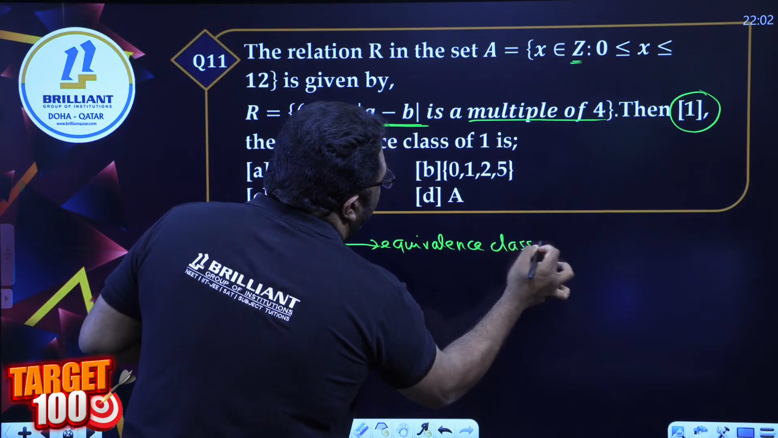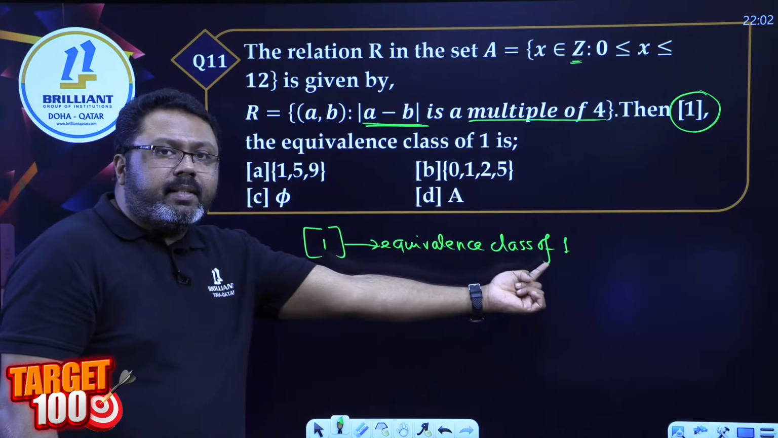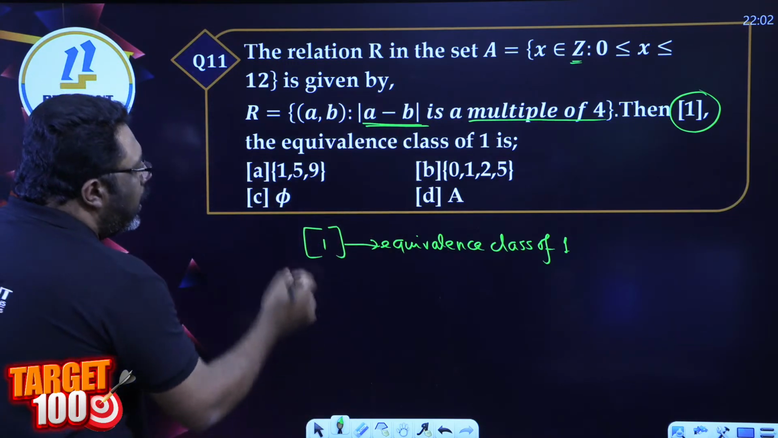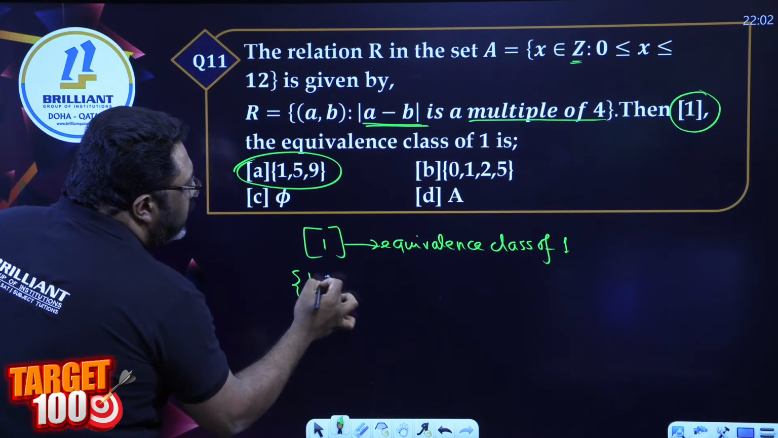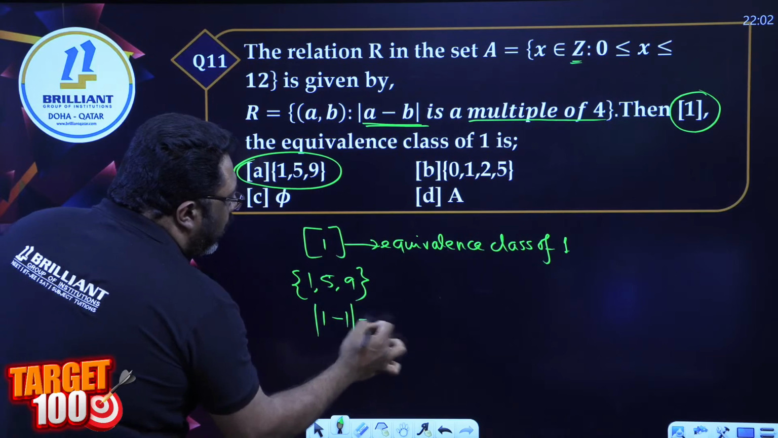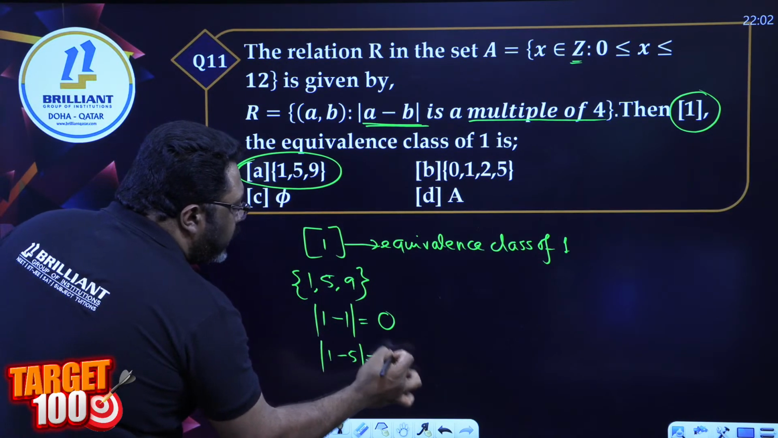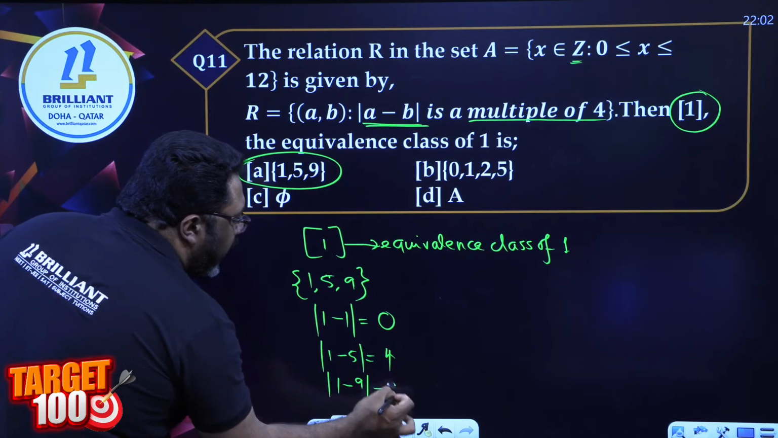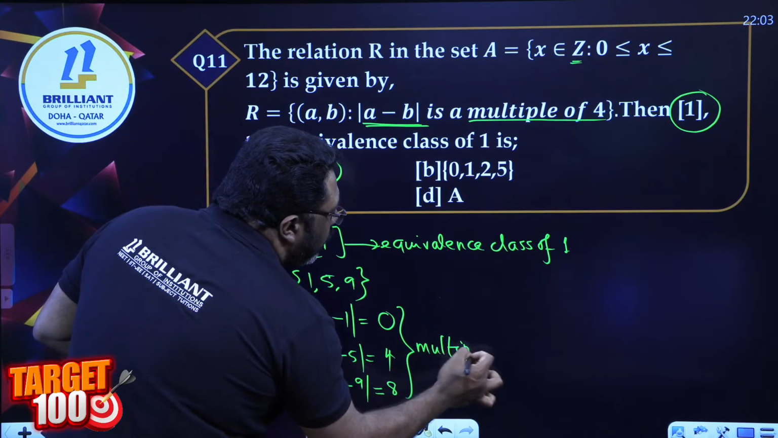Equivalence class of 1 means all the ordered pairs with 1, which give me a multiple of 4. I'm going to say option A, because option A is 1, 5, 9. If I subtract 1 minus 1 with a modulus, it is 0. 1 minus 5 with a modulus is 4. 1 minus 9 with a modulus is 8. All of these are multiples of 4.